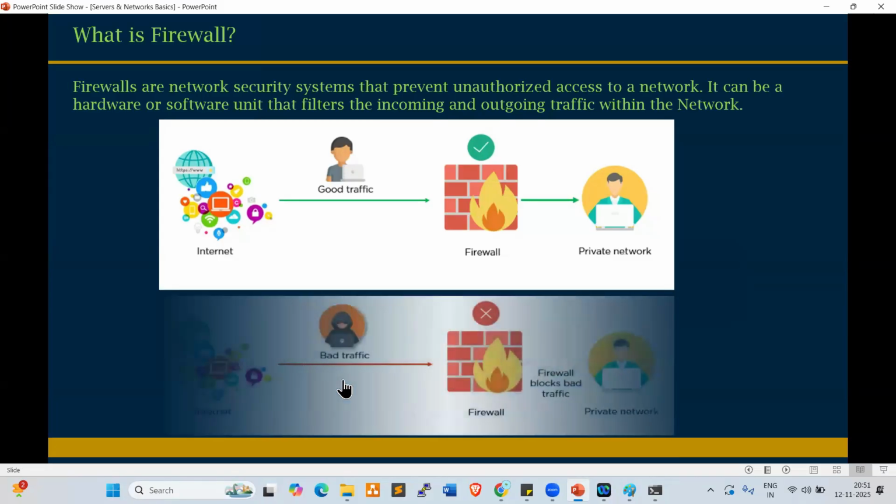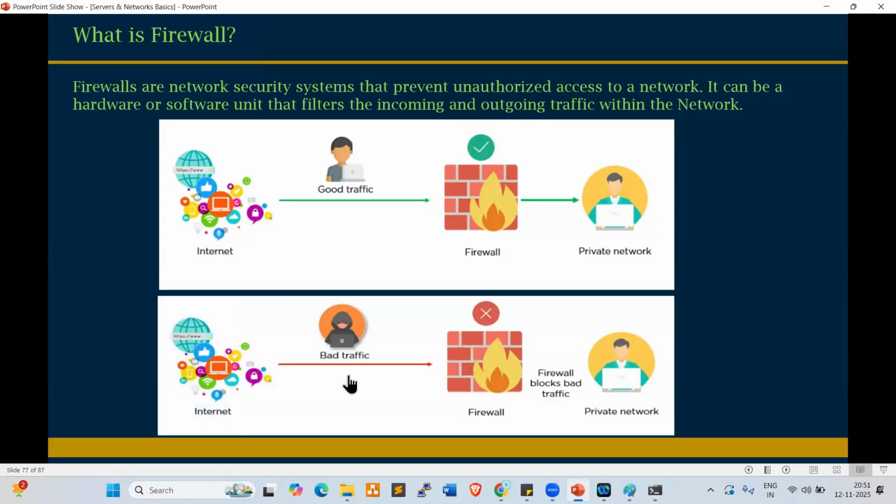Yeah. Next one, look at this. It will deny the bad traffic. It will allow the good traffic. It will block the bad traffic.